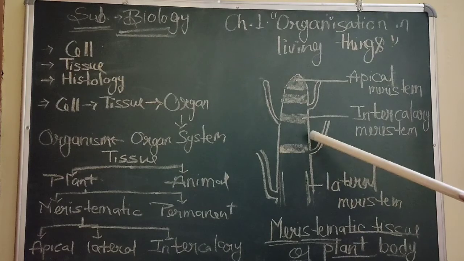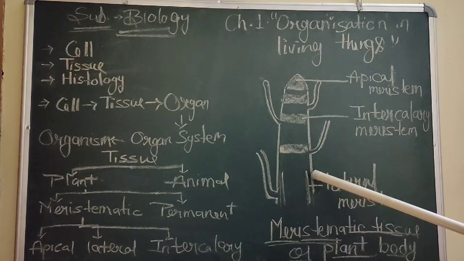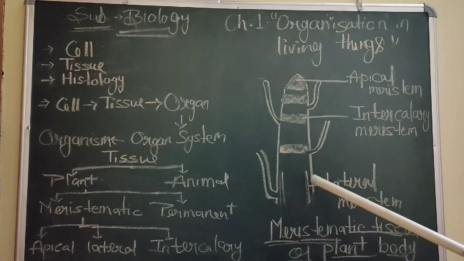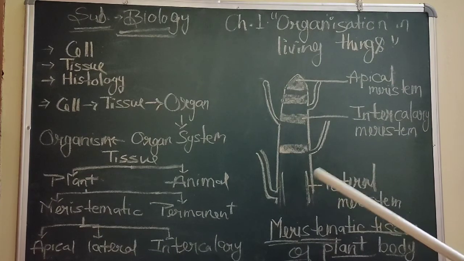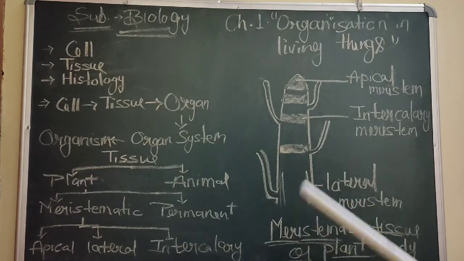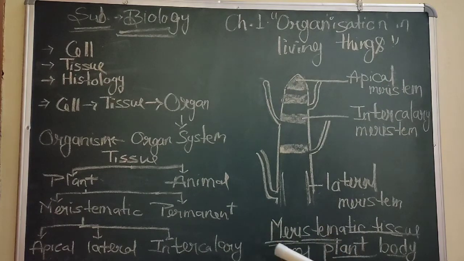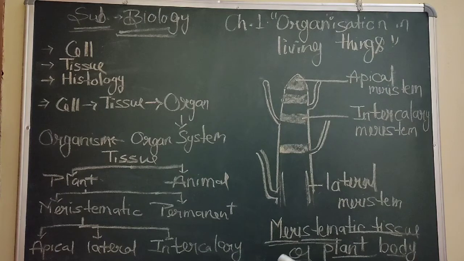It is bark. The outer side is bark, cork cambium of a plant. So lateral meristem is below the bark, beneath the cork cambium of a plant. Cambium is a region from where the plant grows.